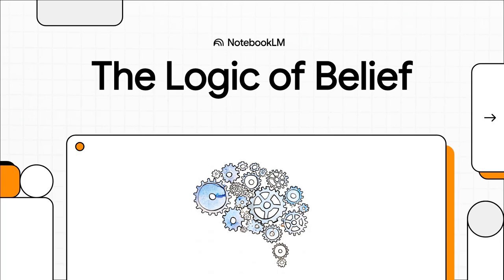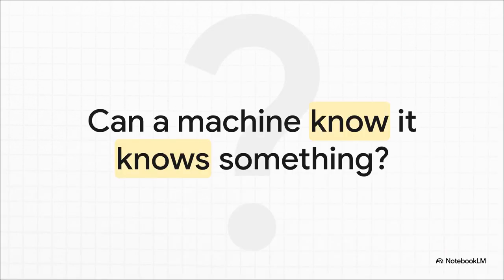Have you ever stopped to wonder if a machine can actually believe something? I don't mean just crunching numbers, but truly holding a belief and reasoning about it. Well, we're about to dive into the fascinating and surprisingly philosophical quest to teach AI how to think about what it knows. I mean, really think about that question.